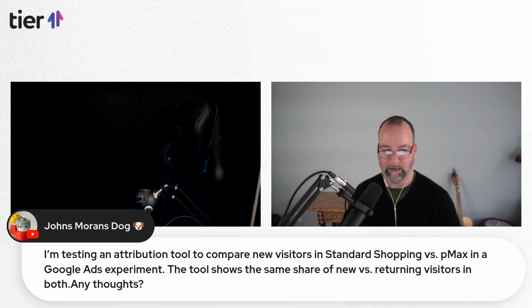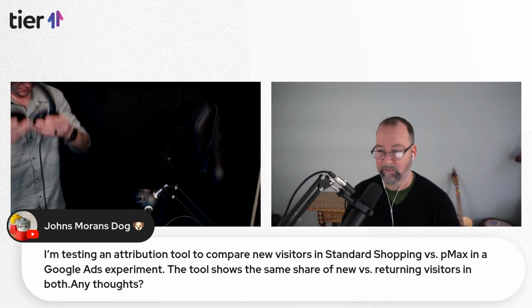Any thoughts? For the attribution tool, if you're using GA4, you're going to see the same sort of thing. I don't know what the attribution tool is, but this is one of the problems with attribution tools right now: they can't distinguish between new and returning visitors. So I would seriously look at potentially Wicked Reports. I don't know if that is going to be your answer here, but I think John would probably have some input on that as well.